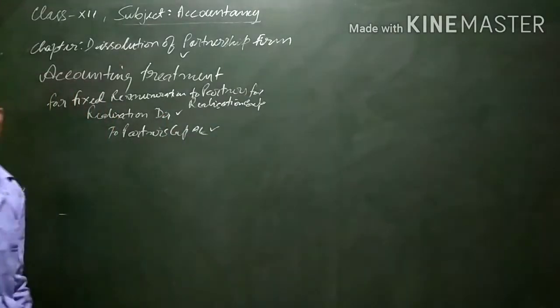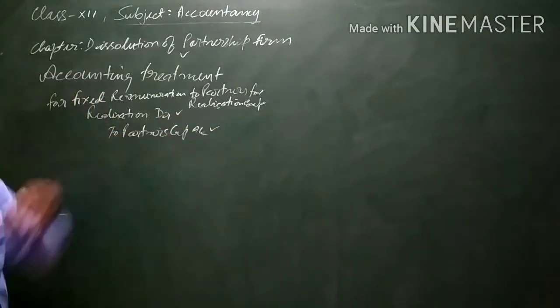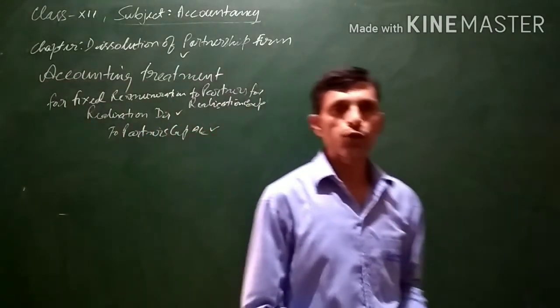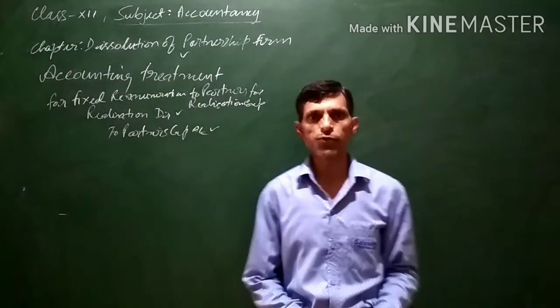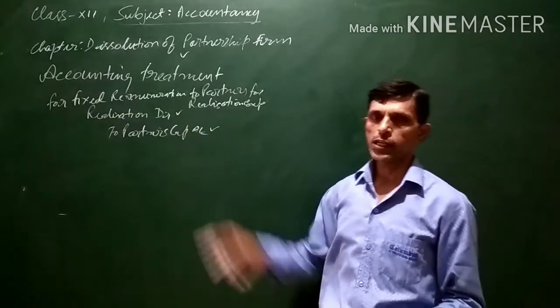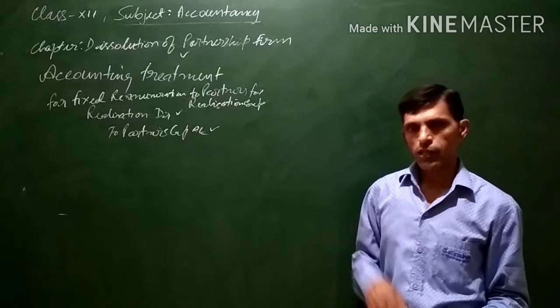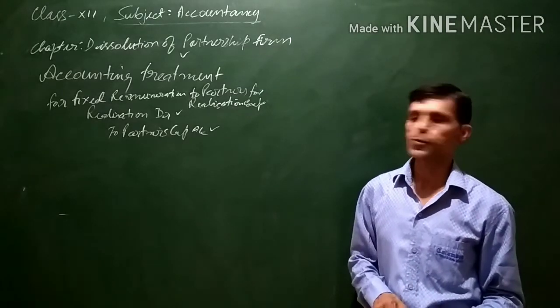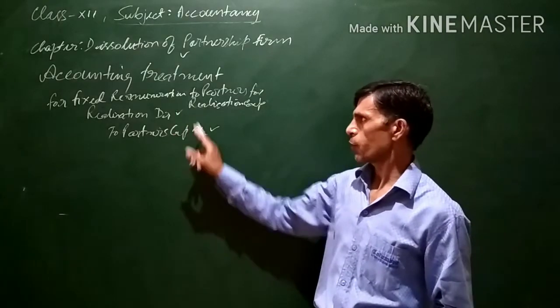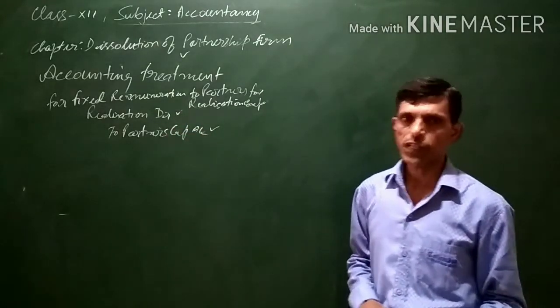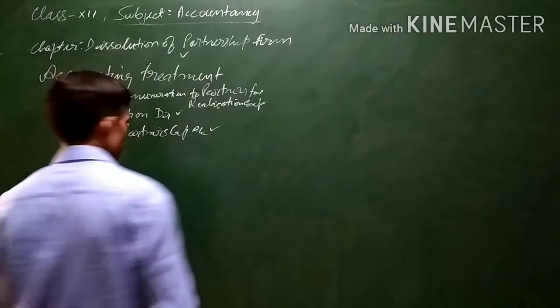Whatever amount has been fixed will be paid to the partner, and the actual realization expenses will be irrelevant for the firm. Once there is an agreement regarding payment of realization expenses, whatever fixed amount or percentage is paid, realization account will be debited and partner's capital account will be credited for the realization expenses.